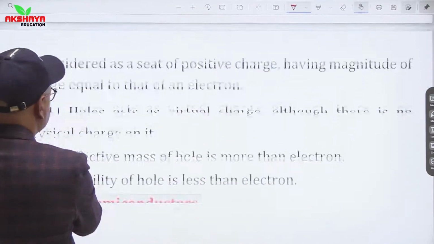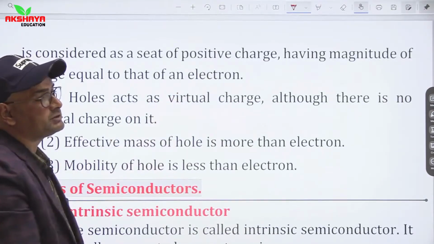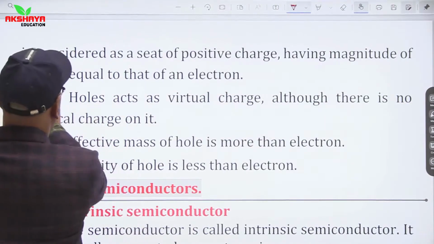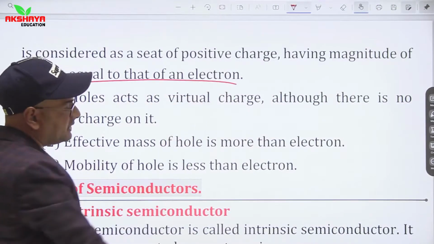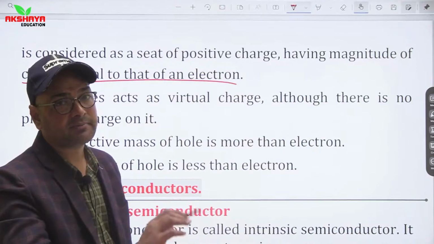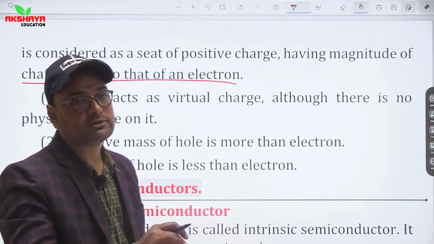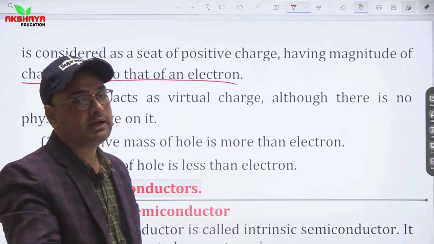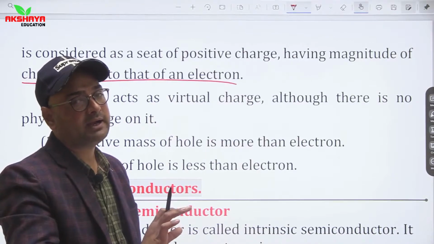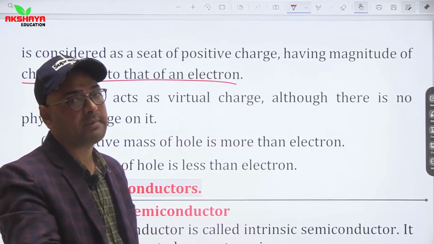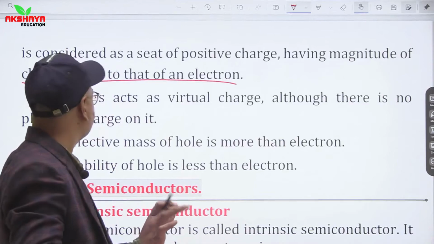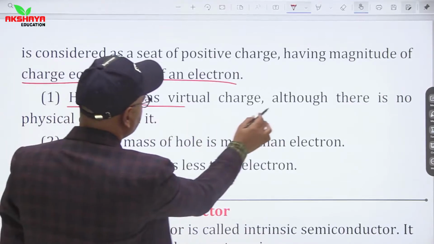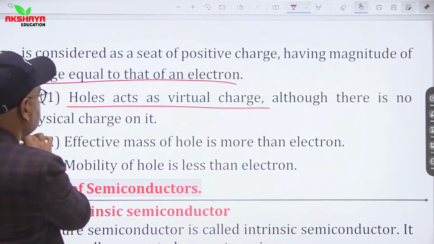A hole is considered a seat of positive charge having magnitude of charge equal to that of an electron. So a hole is nothing but a positive charge caused due to deficiency of electron, and its charge is equal in magnitude to the charge of an electron. A hole acts as a virtual charge although there is no physical charge on it.